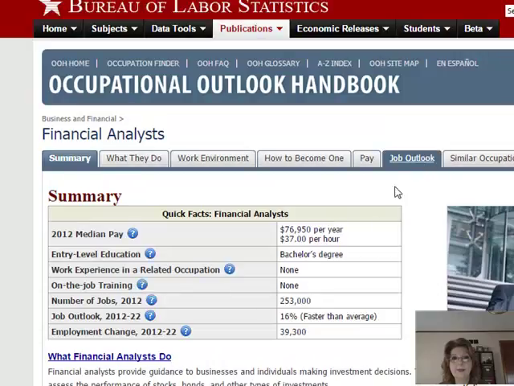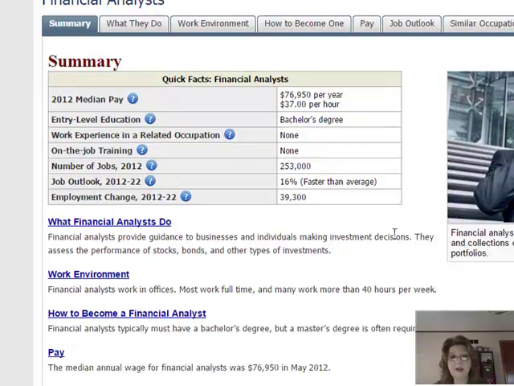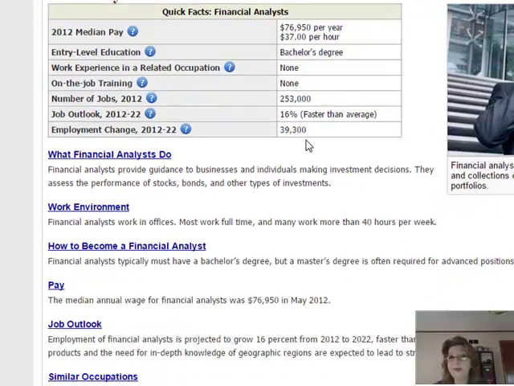And this tells me what financial analysts actually do and what they can expect to make. I just wanted to use this one as an example to show you how this actually works. So I do have median pay as of 2012. The entry-level education is a bachelor's degree. No on-the-job training, but this is very interesting. This is expected to rise 16% from 2012 to 2022, faster than average.